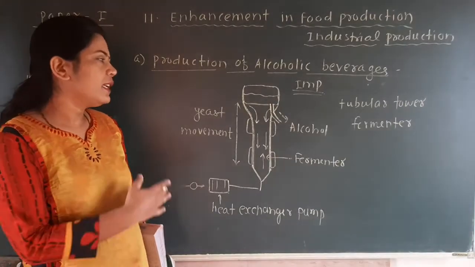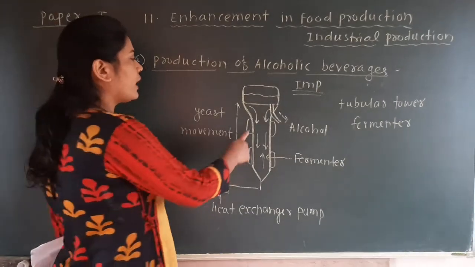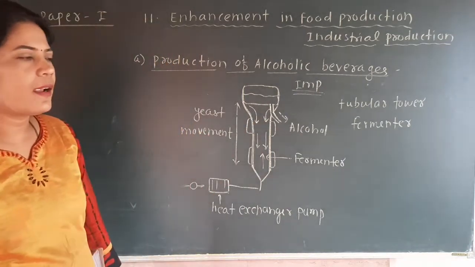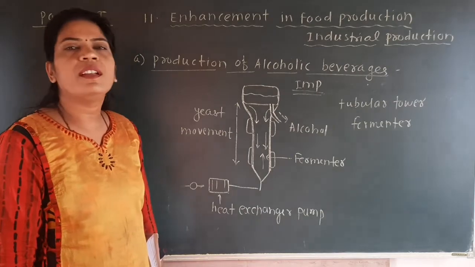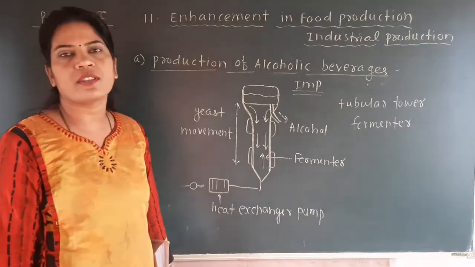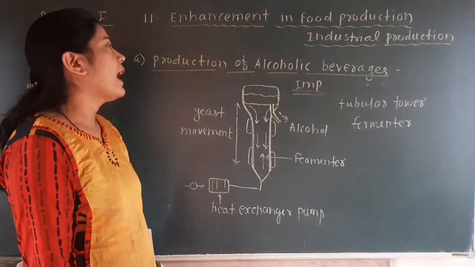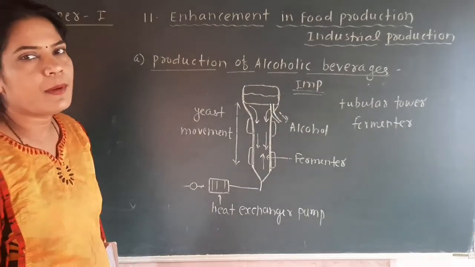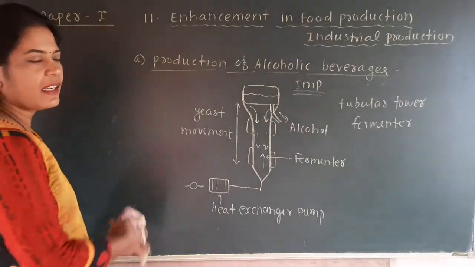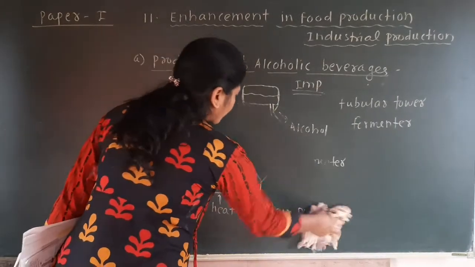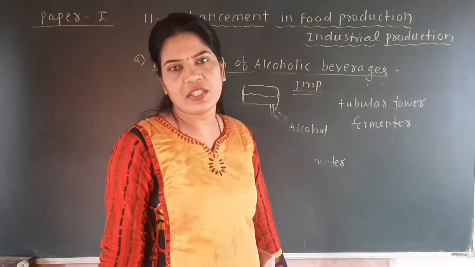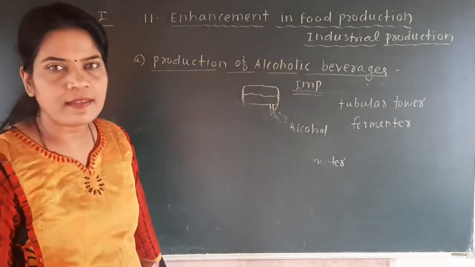See here we have drawn this diagram. We have shown the yeast movement, that means yeast moves inside that container and carries out the formation of the alcohol. So it is a very easy diagram. So students, here we have completed the first industrial production, the alcohol, under the title production of the alcoholic beverages. Here you have to remember that for the production of the alcoholic beverages, yeast is used. No bacteria, no algae or no other protozoan, nematode are used here. The name is the yeast and the name of that yeast is Saccharomyces cerevisiae.